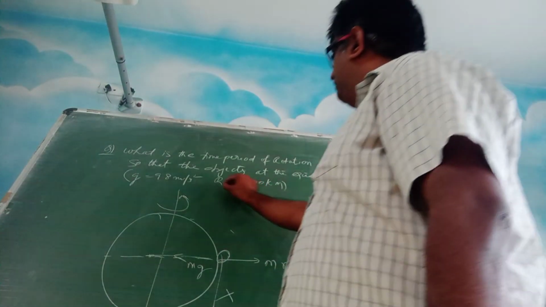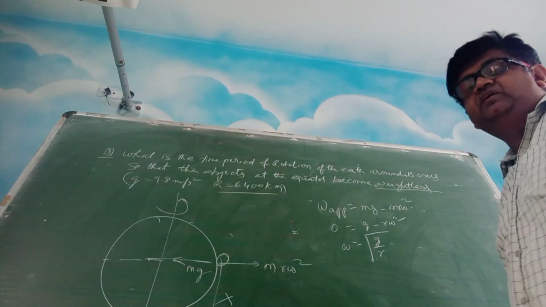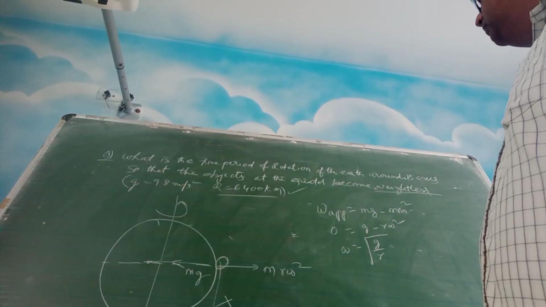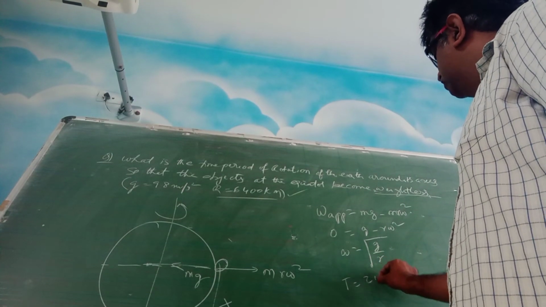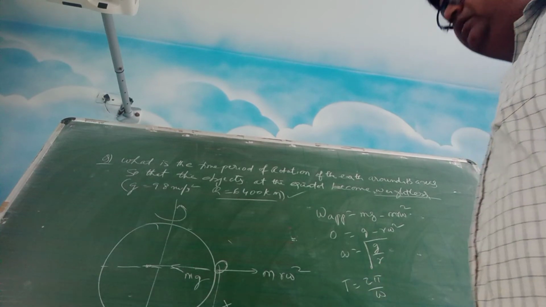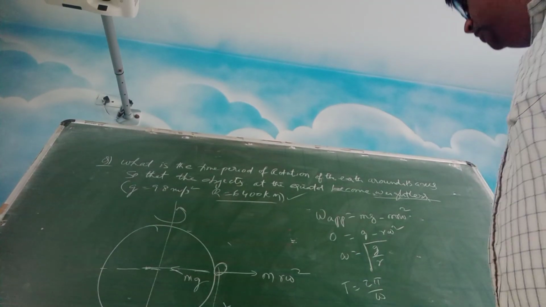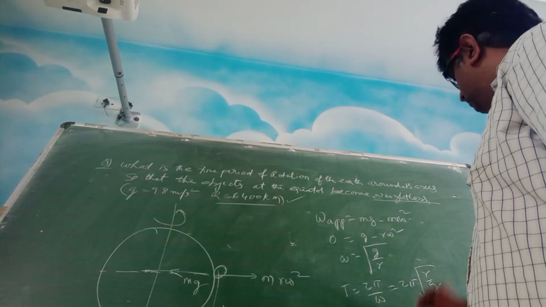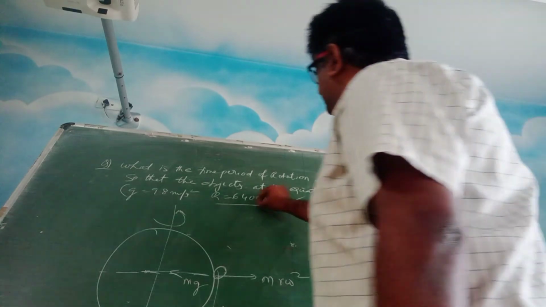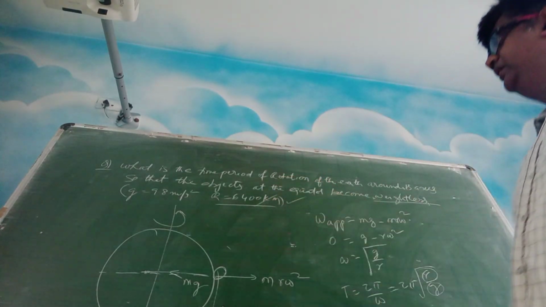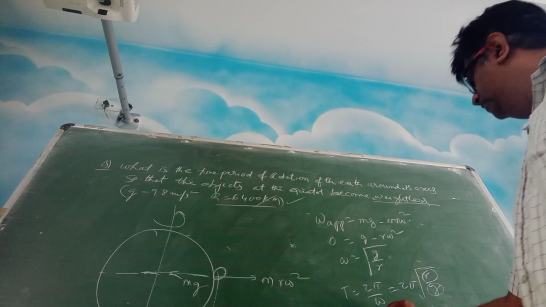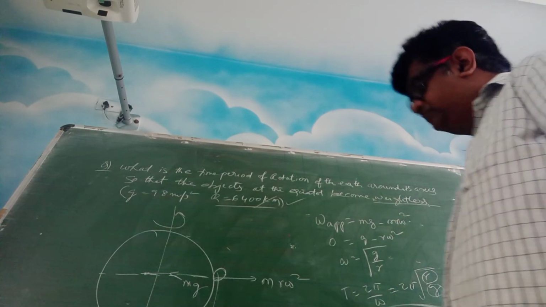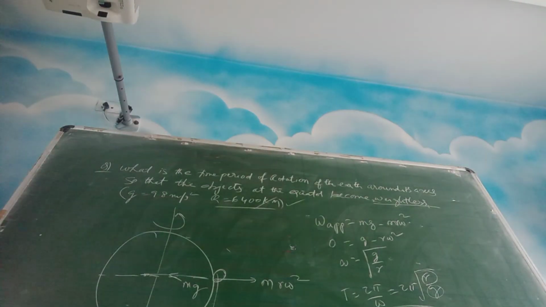See, in the question he has given you the r value as 6400 kilometers. Sometimes they may not give it, and you should remember this value. So we have to find the time period. Time period is 2 pi upon omega, because omega is equal to 2 pi upon T. So this becomes 2 pi into, just inverse it, root of r upon g. Put the r value and the g value 9.8. You solve it, you get 84 minutes 38 seconds. This is the answer.